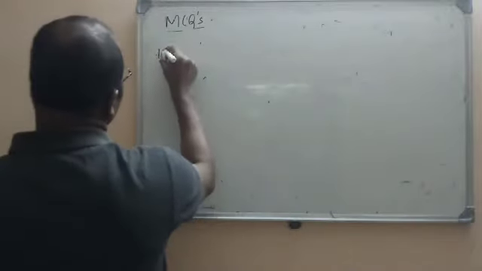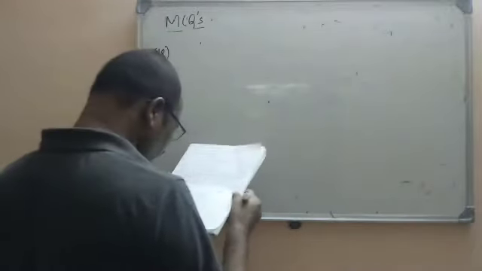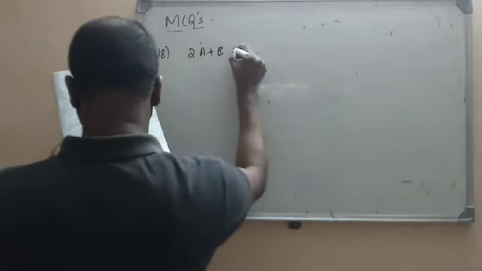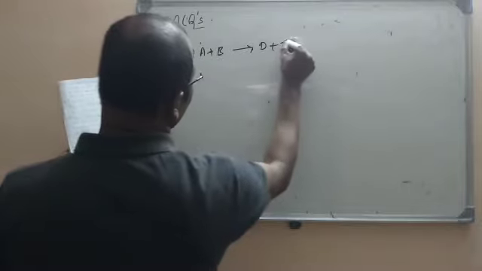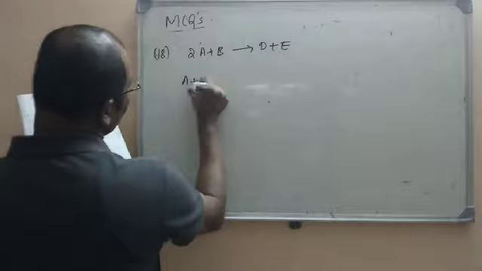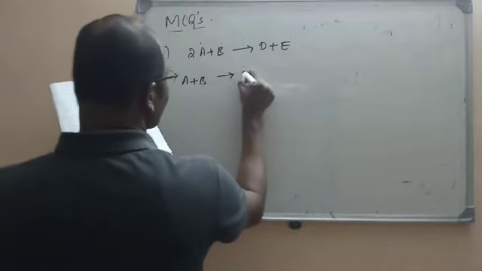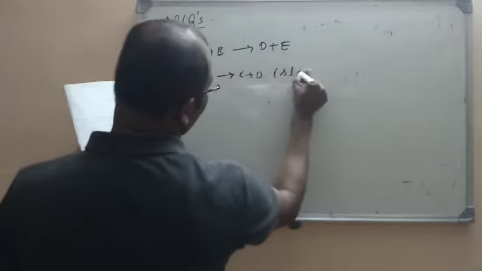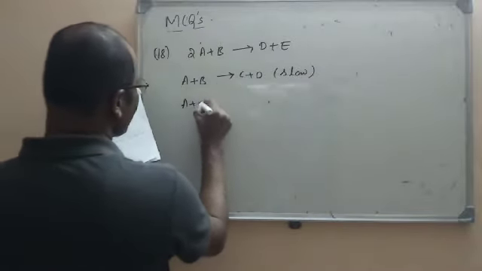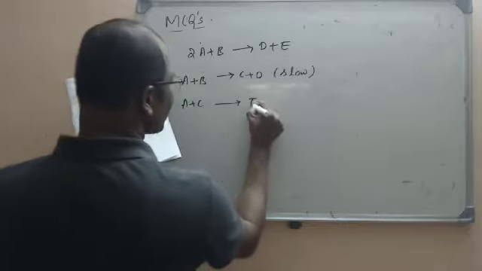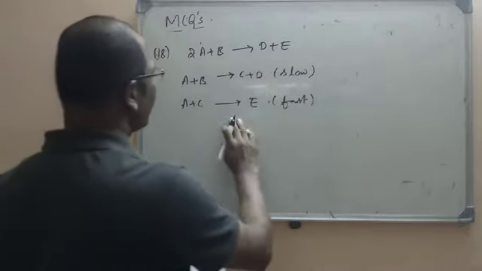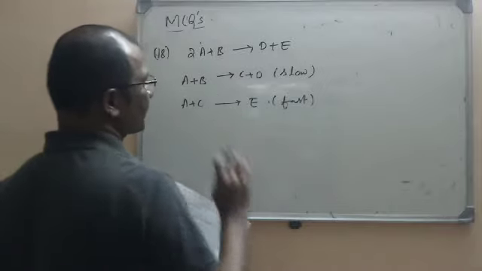Next question is a mechanism for the reaction. There is a reaction given, 2A plus B giving rise to D plus C... The mechanism for this reaction is A plus B giving rise to C plus D. This is the slow reaction, slow step. And the second step is A plus C giving rise to E. This is a fast step. This is the overall reaction they have given, and these are the slow and fast steps.